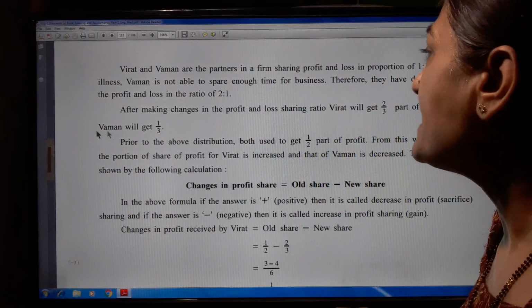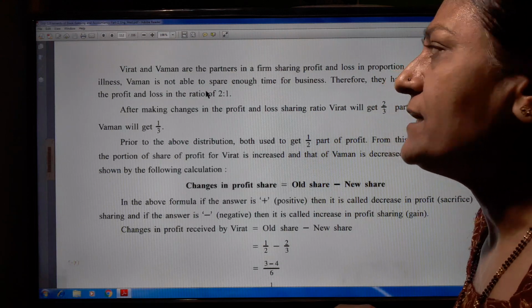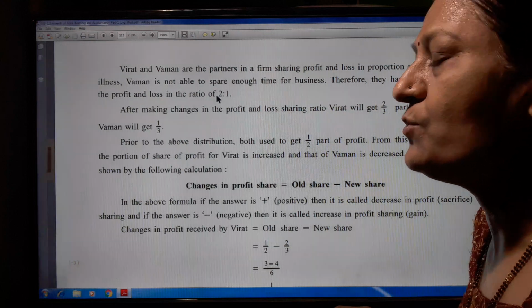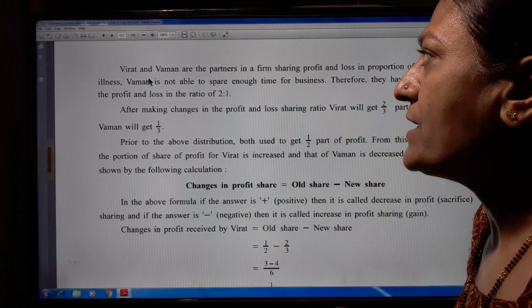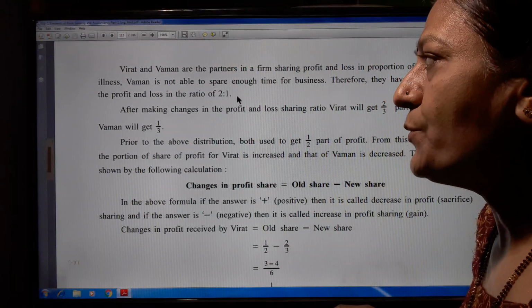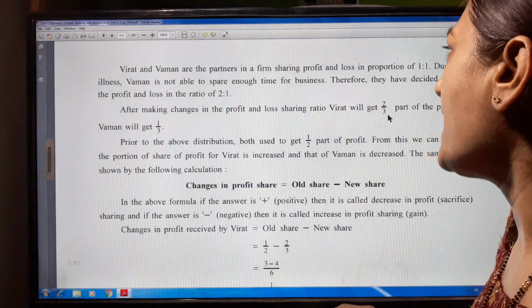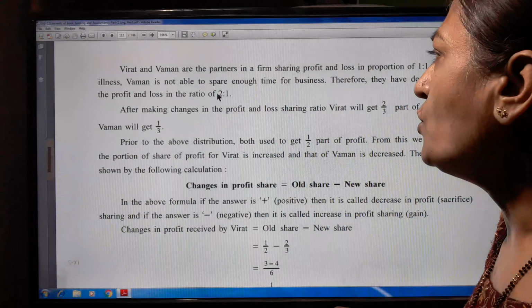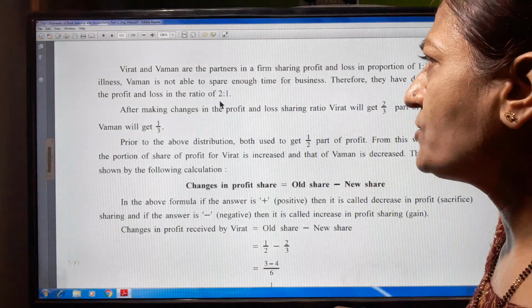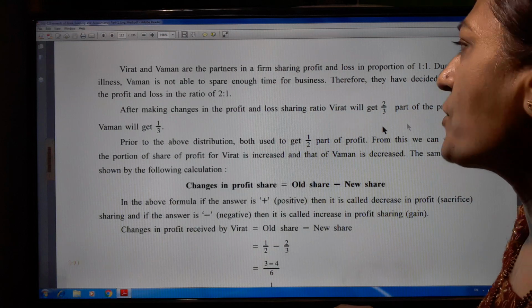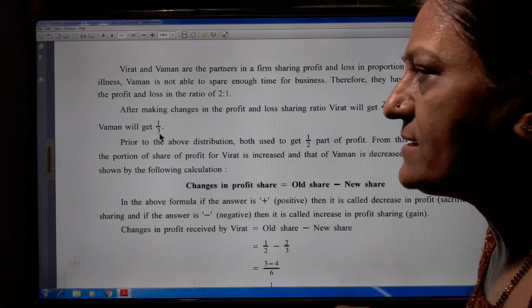Therefore, they have decided to share the profit and loss in the ratio 2:1. After making changes in the profit and loss sharing ratio, Virat will get 2 plus 1, that is 3, so 2/3 and 1/3. Virat will get 2/3 part of the profit and Vaman will get 1/3.